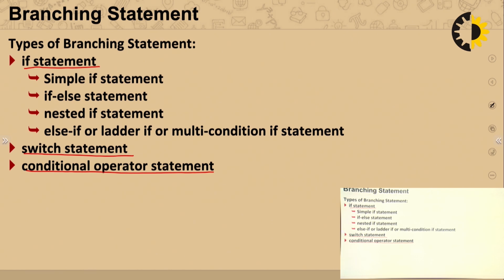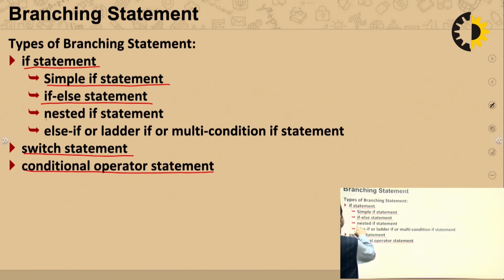In the first one we have different categories, like the simple if statement. We will discuss the syntax of each statement, and along with that a program using that particular statement. Second, there is the if else statement. In the first one, if the condition is true, the statement will be executed; if the condition is false, it will do nothing. In the second, if the condition is true, then the if part is executed, otherwise the else part will be executed.